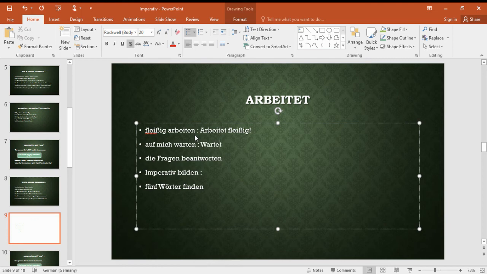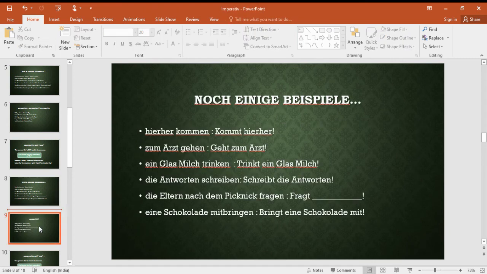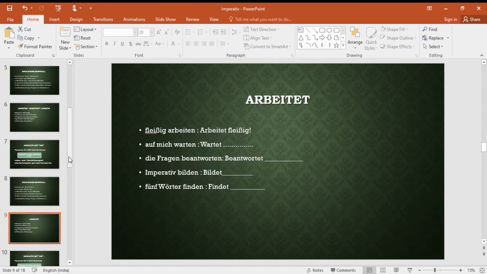Wartet auf mich. Here also beantwortet die Fragen. Bildet Imperative. Findet Fürwörter. Okay. Very simple. That was the ihr form.